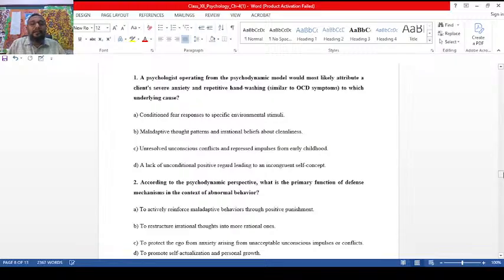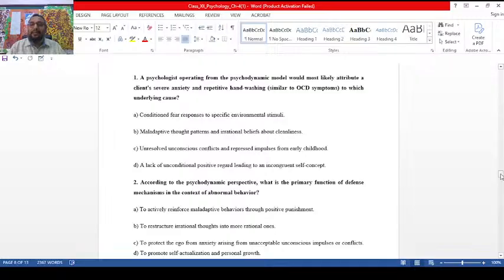For example, in the psychodynamic model, any disorder is perceived in terms of unconscious conflicts, repressed motives, or unfulfilled childhood desires. According to the Freudian psychodynamic model, the reason behind psychological disorders is conflict between id and ego, unconscious conflict, repressed memory, full of repression. So option C is the right answer, from early childhood experiences.